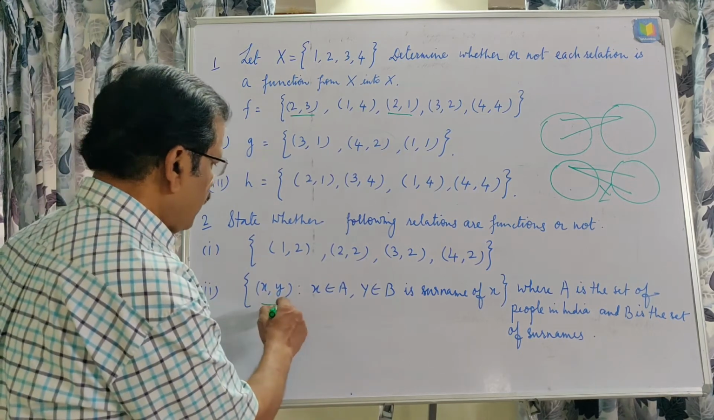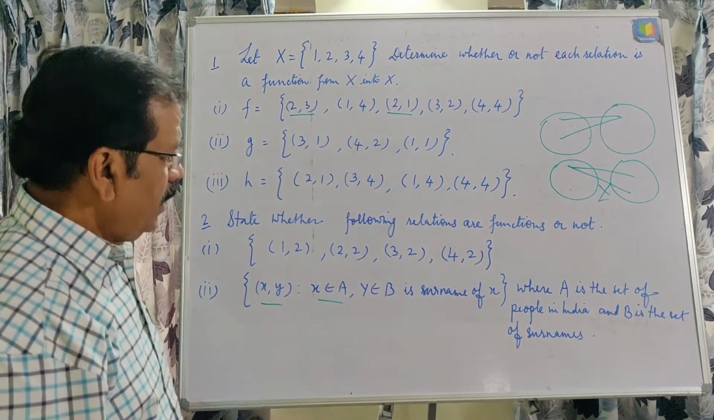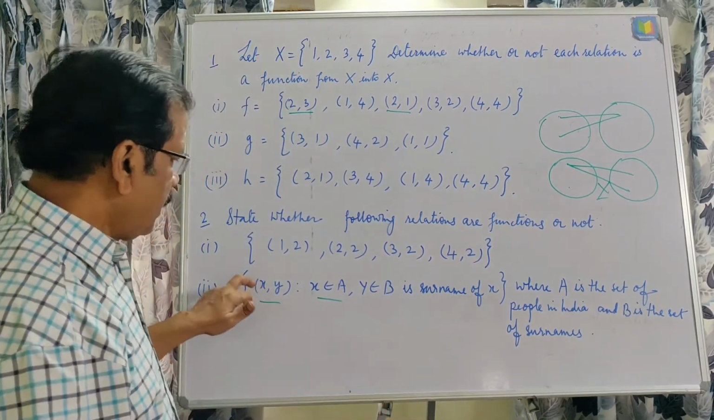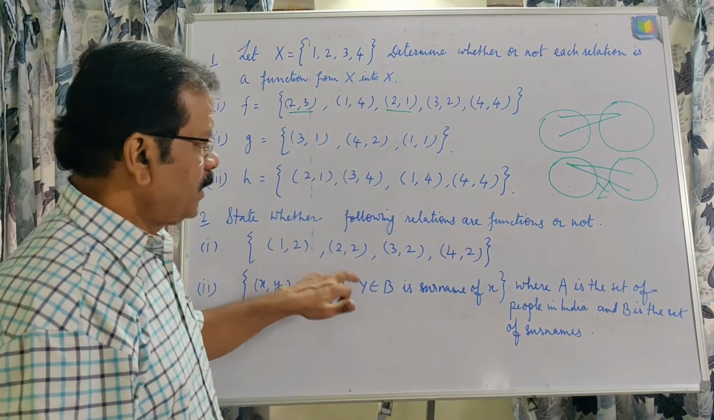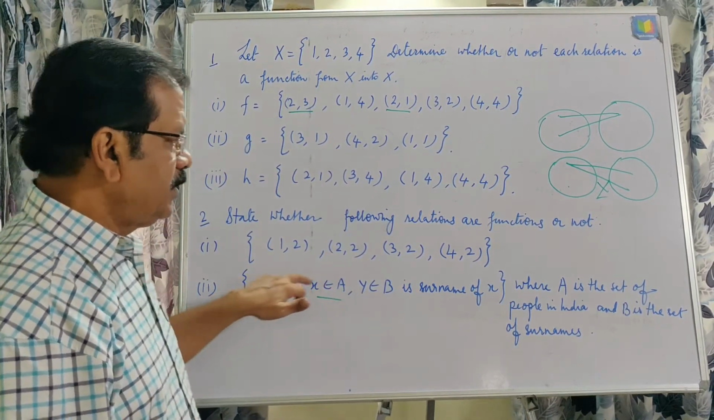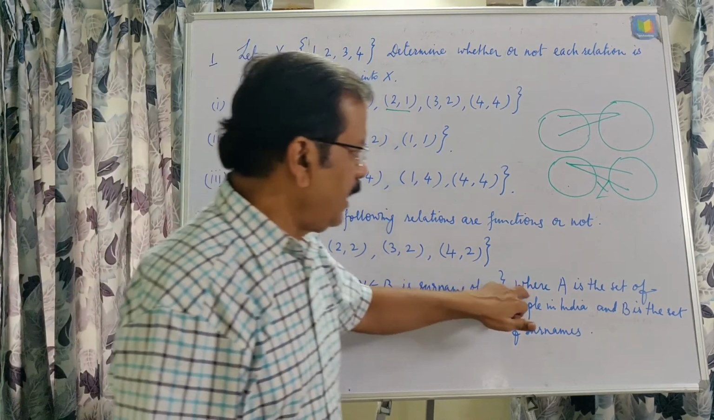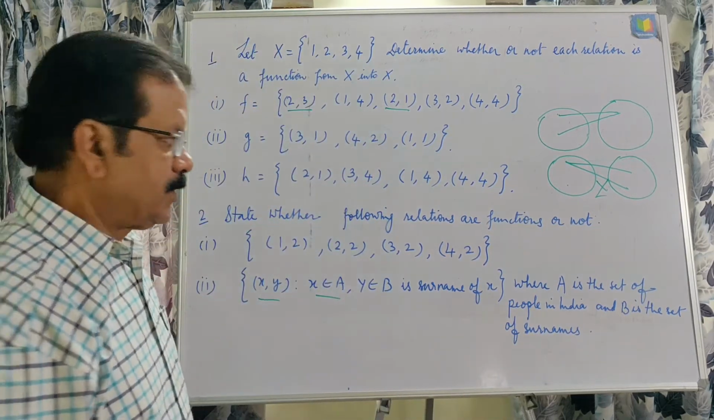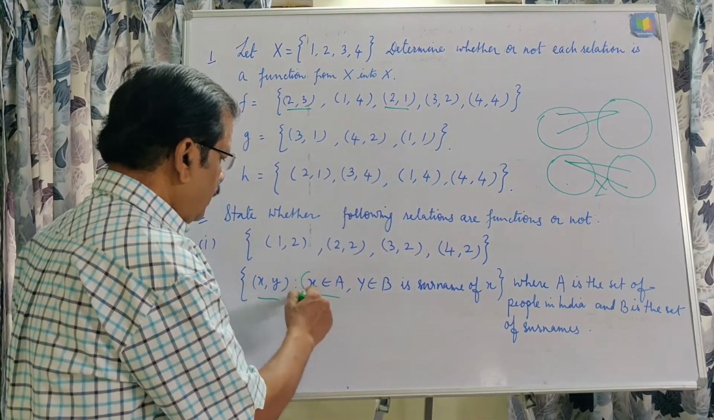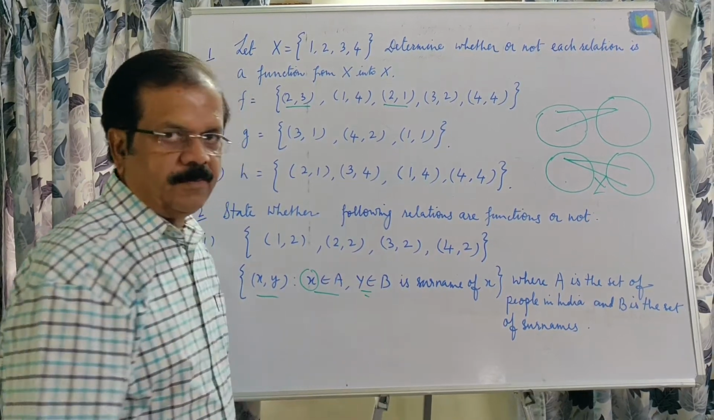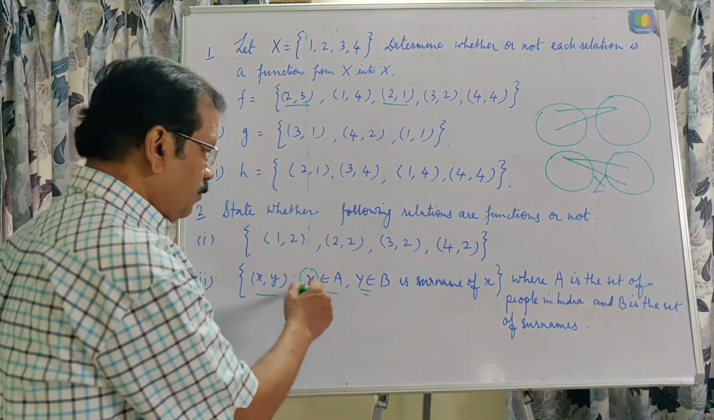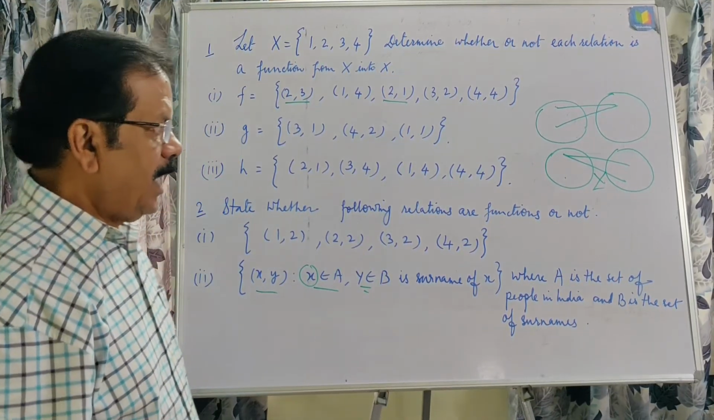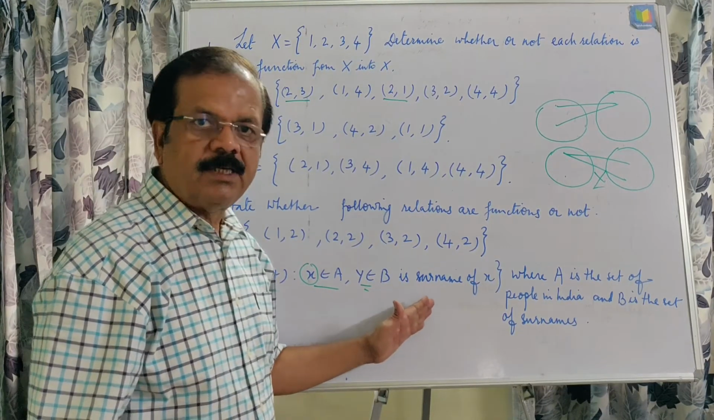Now in this, (x, y), where x belongs to A and y belongs to B, y is the surname of x. For any particular person, this is the surname. Now whether this relation is a function, where A is the set of people in India and B is the set of surnames. Two different people of India can have the same surname, okay, but it is not possible that the same person will have two different surnames, and that is why this is not a function.